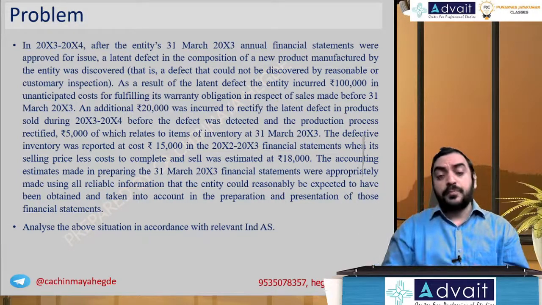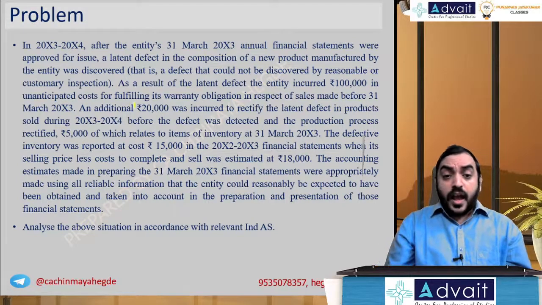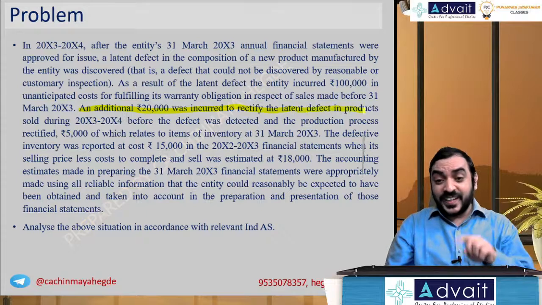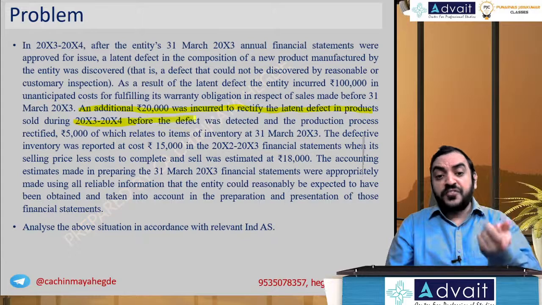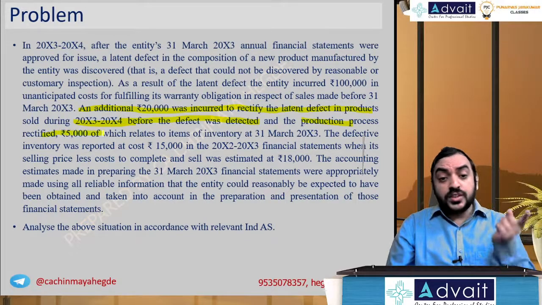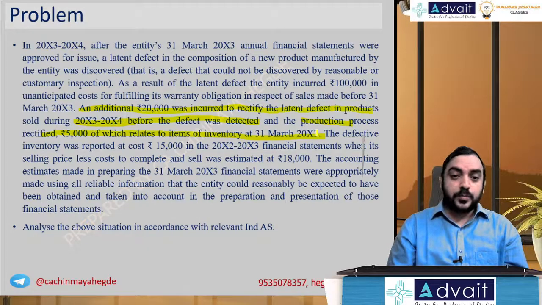Is it a prior period expense? Is it an error? That is what they're asking. An additional 20,000 was incurred to rectify the latent defect in the product sold during the year 3-4 before the defect was detected and the production process rectified, 5,000 of which relates to the item inventory on the 31st March 2003.